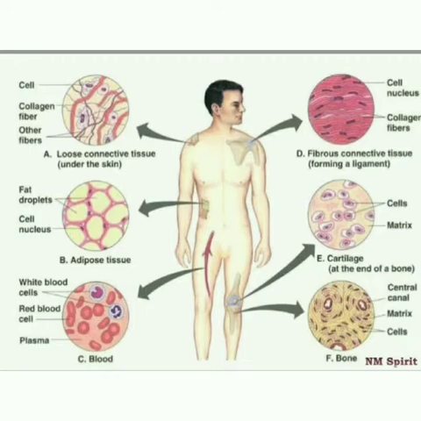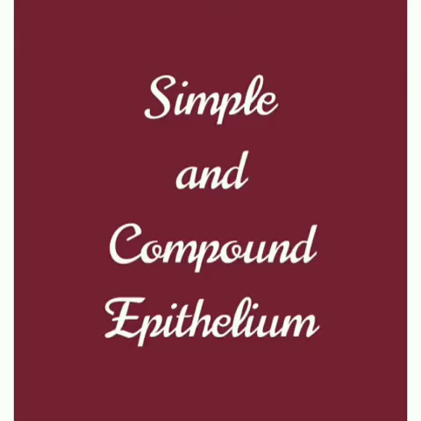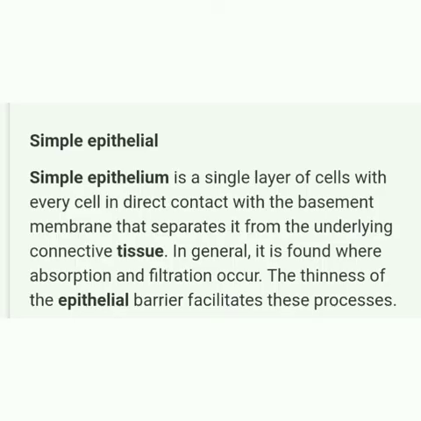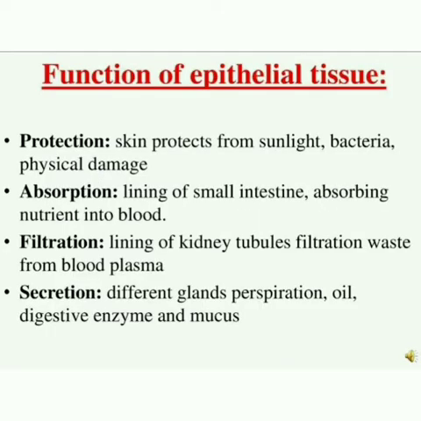There are two types of epithelial tissues, simple epithelium and compound epithelium. Simple epithelium is composed of a single layer of cells, whereas compound epithelium is composed of several layers of cells, many layers. If you see the functions of epithelial tissues, they help in protection, absorption, elimination and secretion.